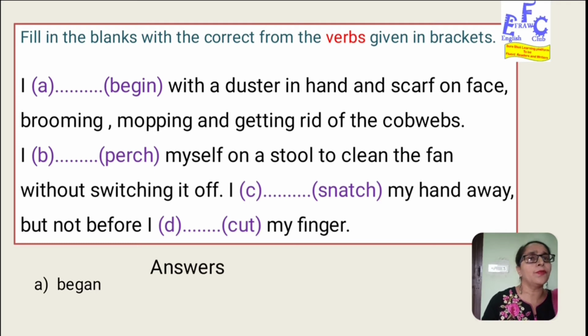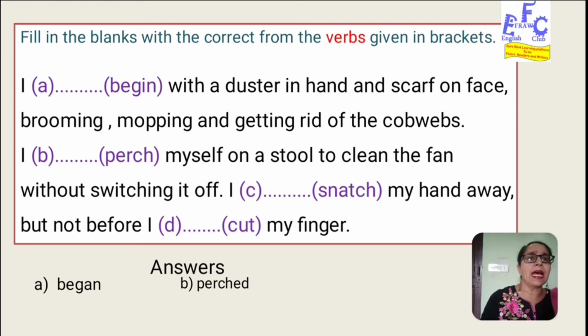Okay, and then the next one is I perch. We need to look for the exact word, the accurate verb that we need to fill up in this. So again it is a narration of the event that has already happened, so it will be the simple past tense again. So perched. Perch, perched, perched, these are the forms of the verb. So we will be using V2 here.